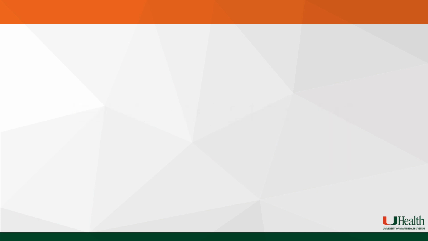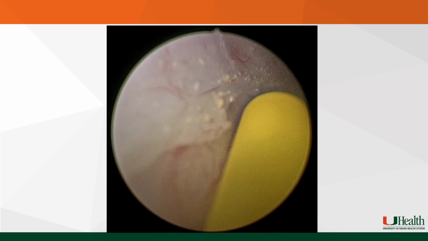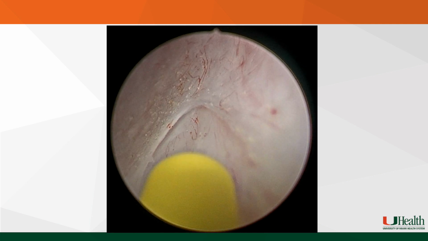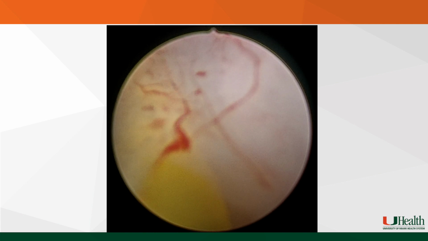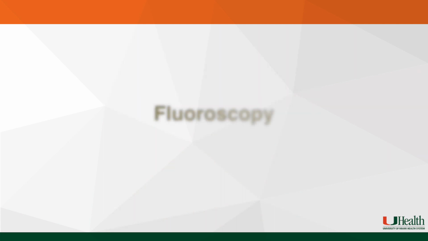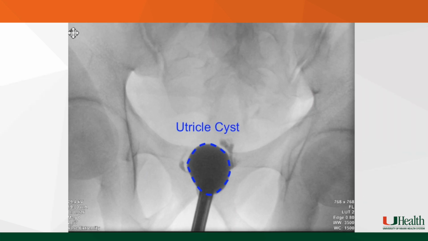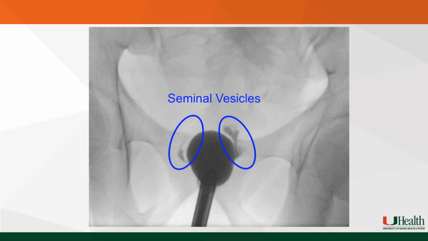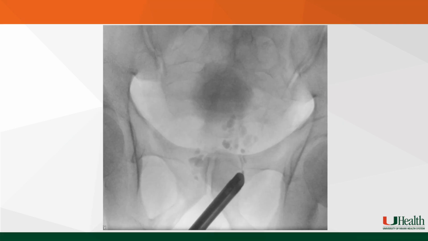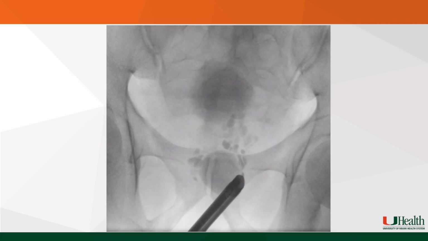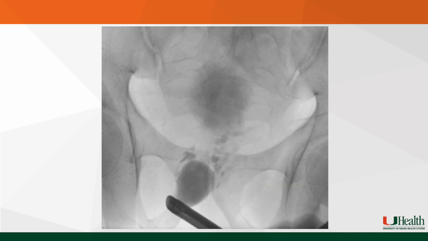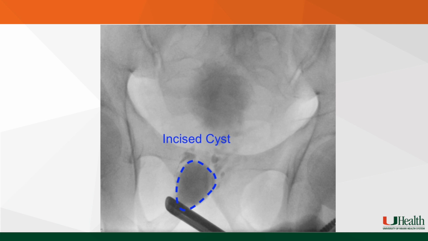At the 5 and 7 o'clock positions on the floor of the cyst, we encountered 2 effaced orifices. These were gently intubated using a Pollock catheter, and contrast was injected. On fluoroscopy, we confirmed these to be the openings of the ejaculatory ducts and seminal vesicles. Our retrograde vesiculography confirmed that the ejaculatory ducts themselves were patent.